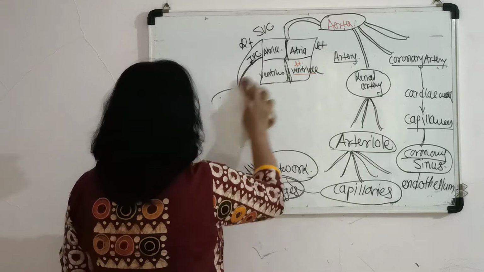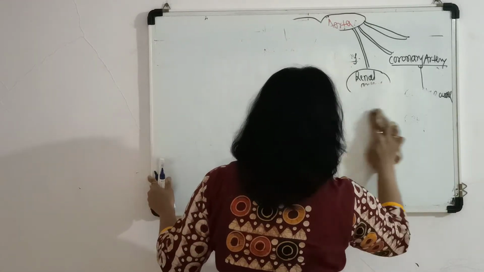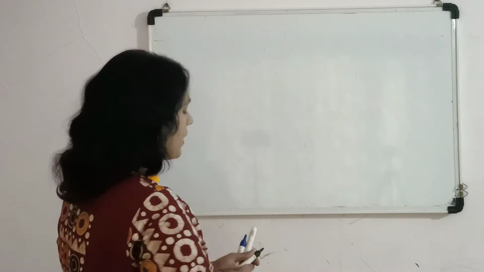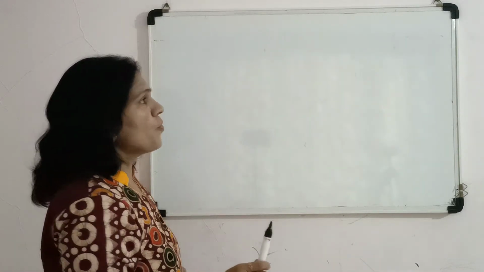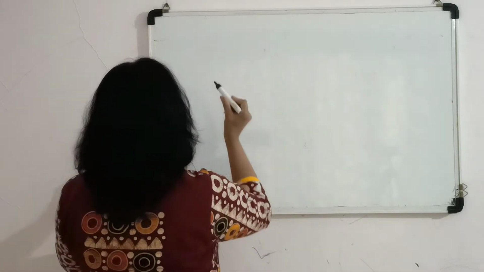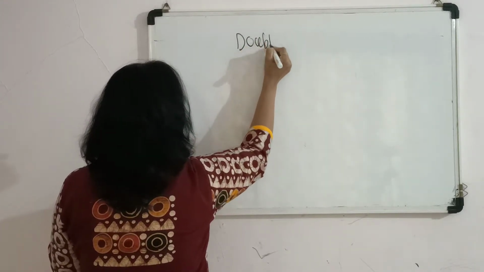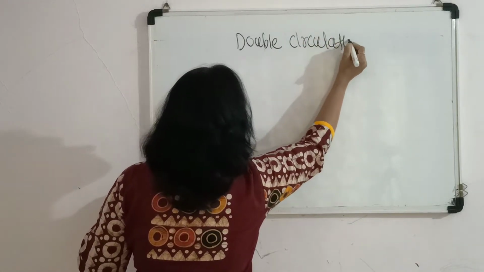As we have discussed the circulation of the blood, I now categorize this circulation into different types. For example, inside our body there is one concept, which is called the double circulation.